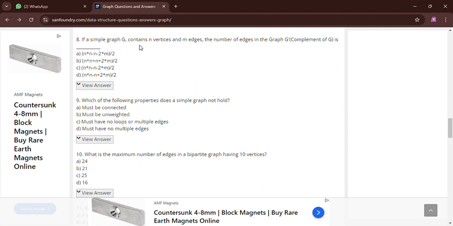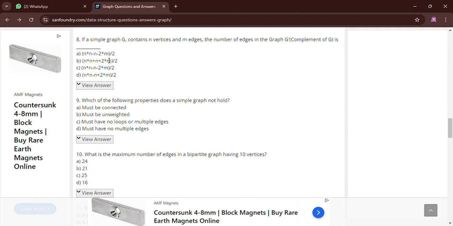Next question, if a simple graph G contains n vertices and m edges, the number of edges in the complement graph of G is. Here the answer will be first n into n. No, the answer will be n into n.